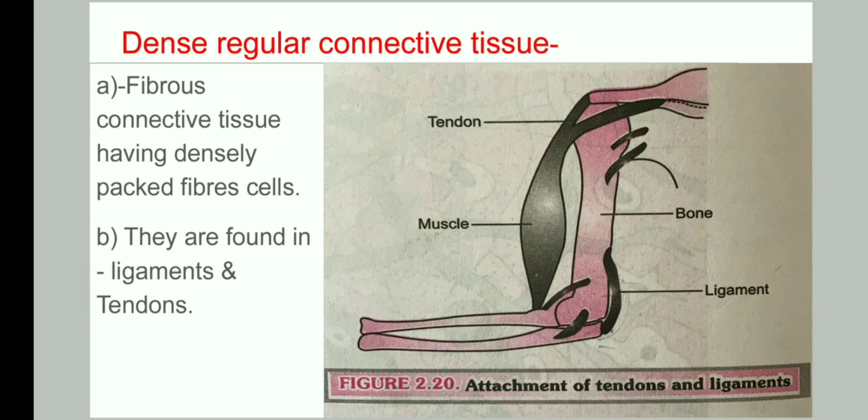You can see in the diagram, tendons are there between muscle and bone. So tendons connect muscle to bone, and ligaments, you can see these black bands, they are connecting two bones. So ligaments connect bone to bone.